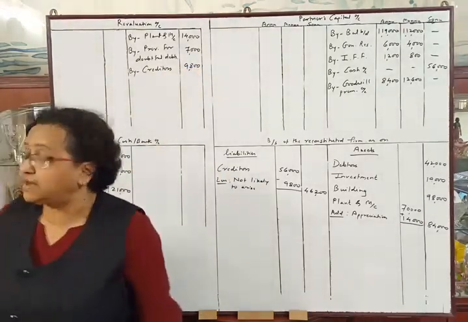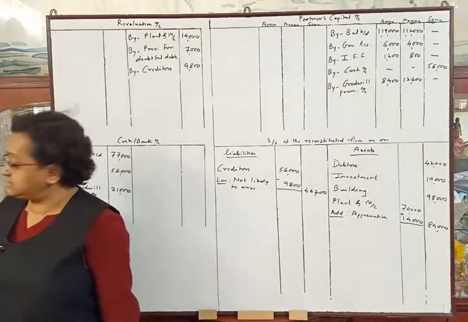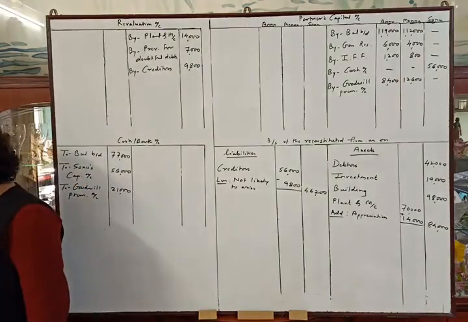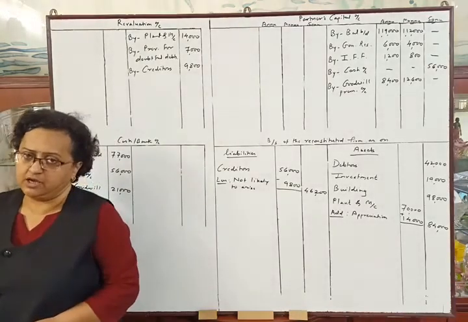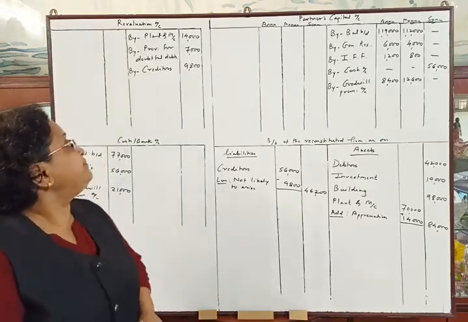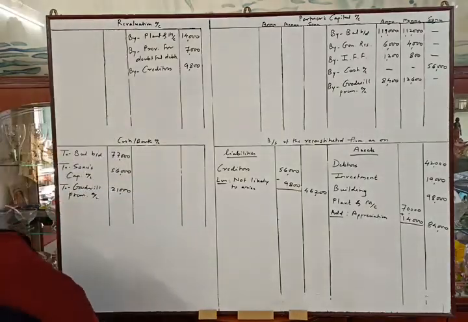Okay. Now see the next adjustment. In the next adjustment, they told us the new profit sharing ratio, and in the last adjustment they told us to adjust the capitals of Annu and Mannu on the basis of Sonu's share. So first we have to tally the revaluation account. So let us tally the revaluation account first.